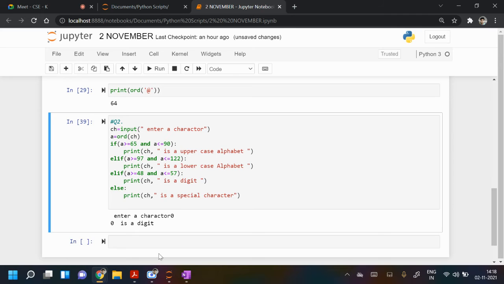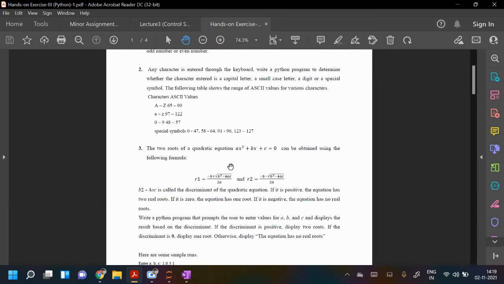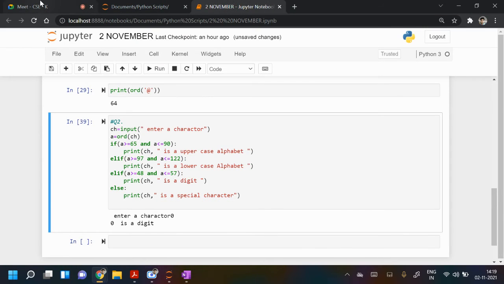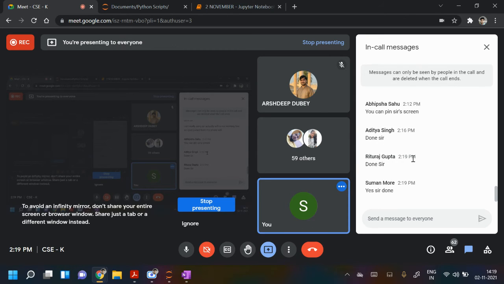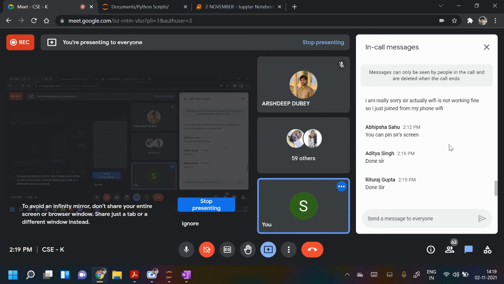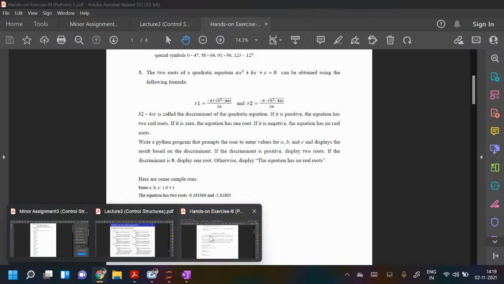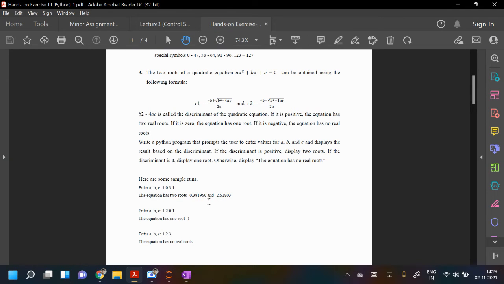Now let us go back to the third question. Anyone who completed may write your name in the chat. Okay, very good. Aditya, Rituraj, Suman, Ayush, Prerna, Rohan. Yes, Sudeep. So we are discussing question number 3.